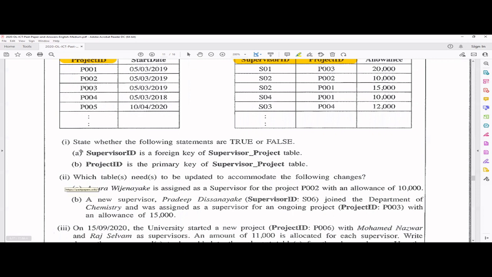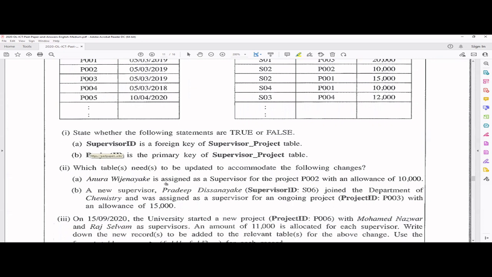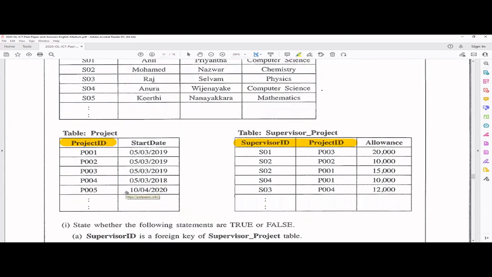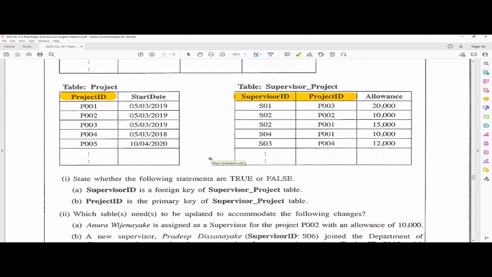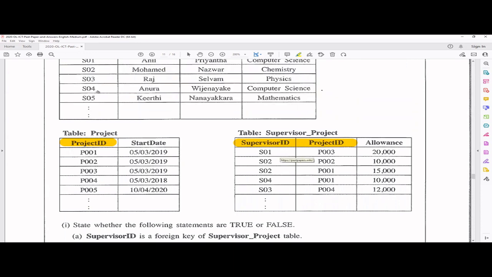Okay, so here they are asking, Anura Vijayanayaka is assigned as supervisor for project P002 with an allowance of 10,000. Now, if you see carefully, Anura is already in this table. So no need to update this one. And project P002 is also here. So we don't have to update that table also. We only have to update here because you have to tell the supervisor Anura is S04.